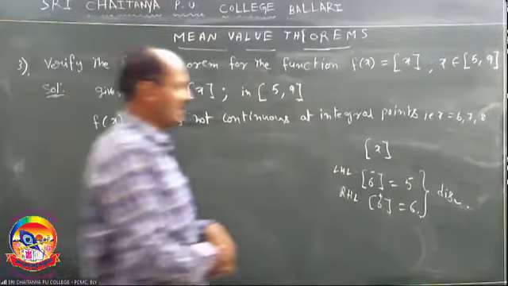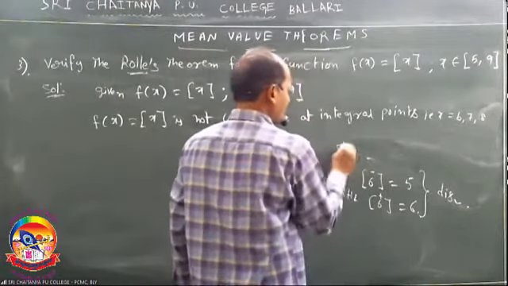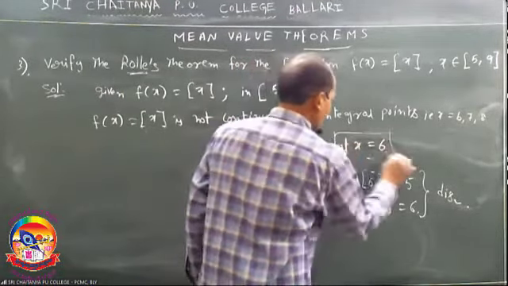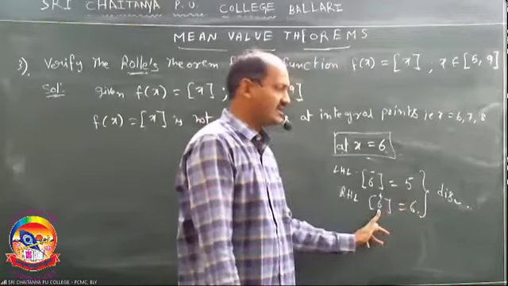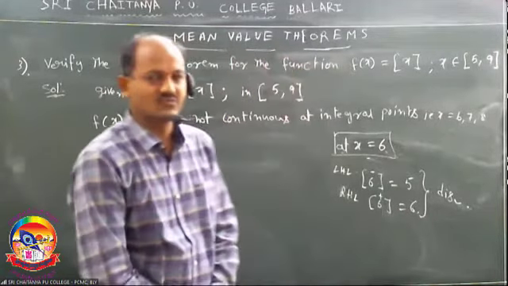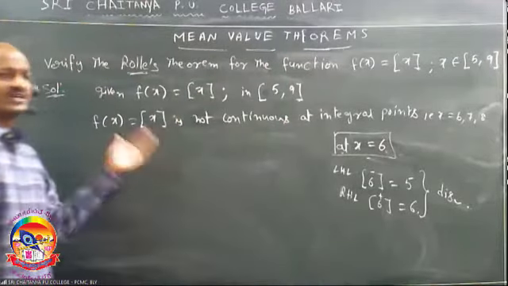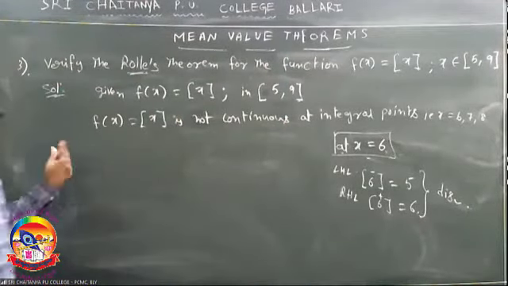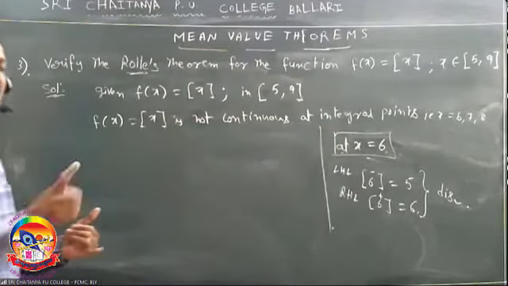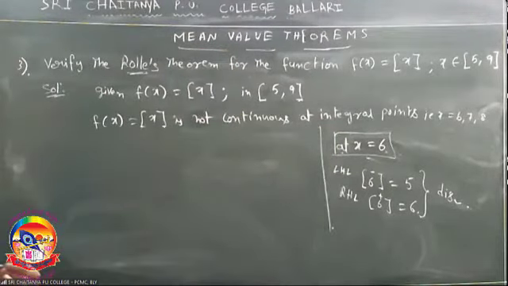Why? Because at x equal to 6, left hand limit, step of 6 minus, left hand limit at 6 is 5. Right hand limit at 6 is 6. Both are not equal, discontinuous. Okay? First condition is not satisfied. Therefore, Rolle's theorem is also not satisfied. No need to verify second, differentiability and f of a equal to f of b.